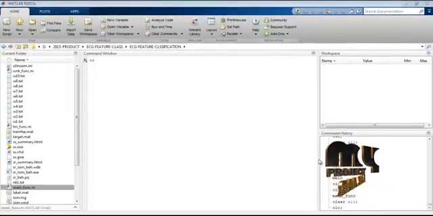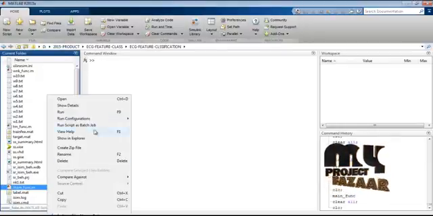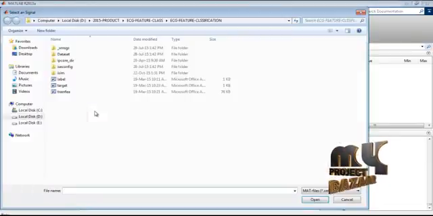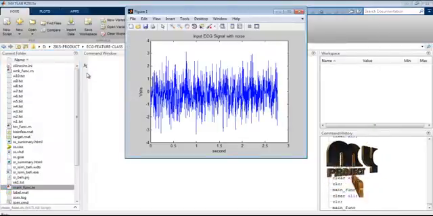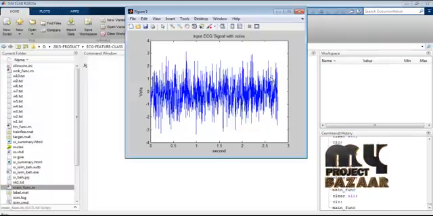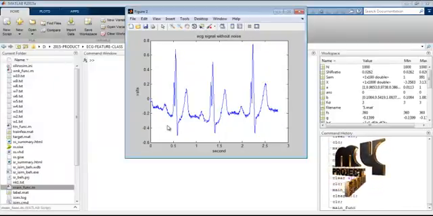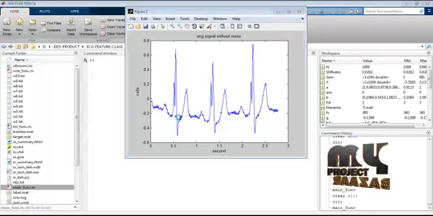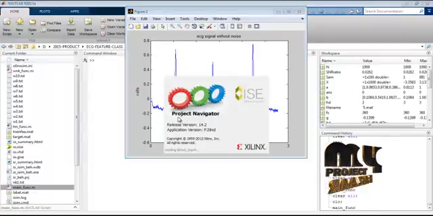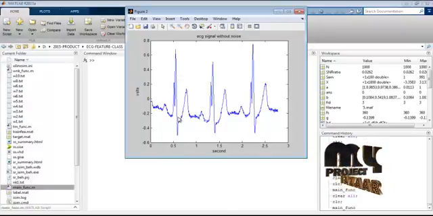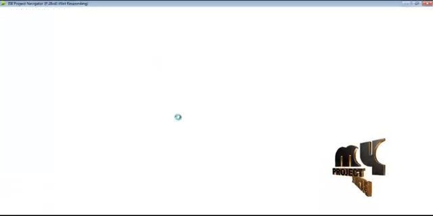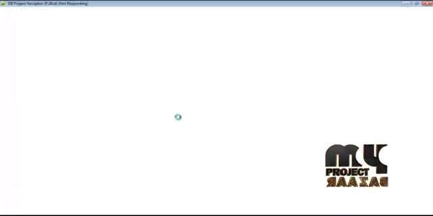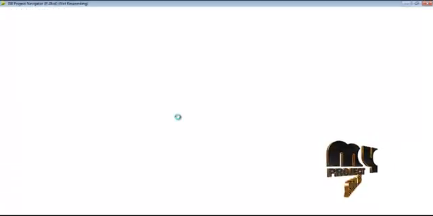Finally, we see the output for the product. First, we run the main function and select any one of the ECG signals from the overall dataset. We select one of the datasets, the selected signal is displayed, and a limited signal is generated. This is the selected limited ECG signal without noise. We apply the low pass filter and remove the noise, write all the values to text, and apply the input to the Xilinx software, because Xilinx software only accepts integer values.